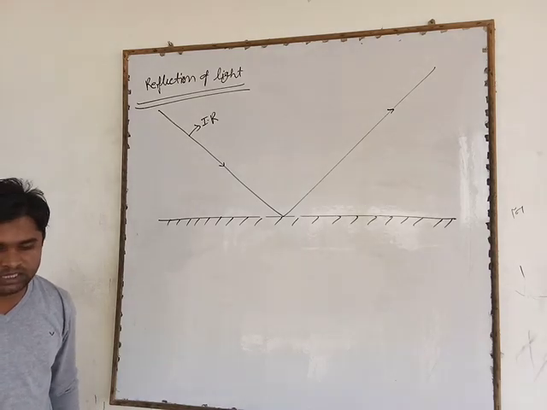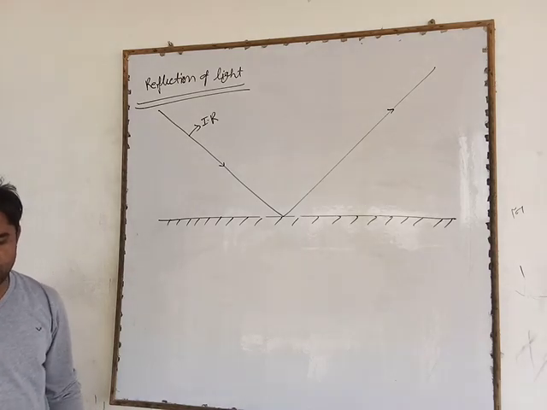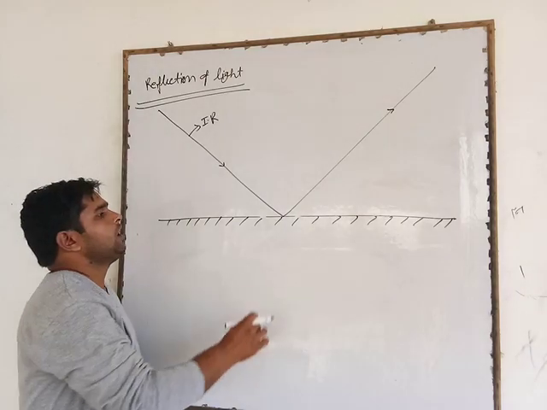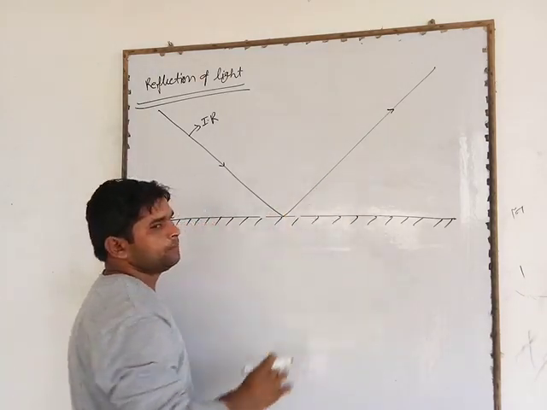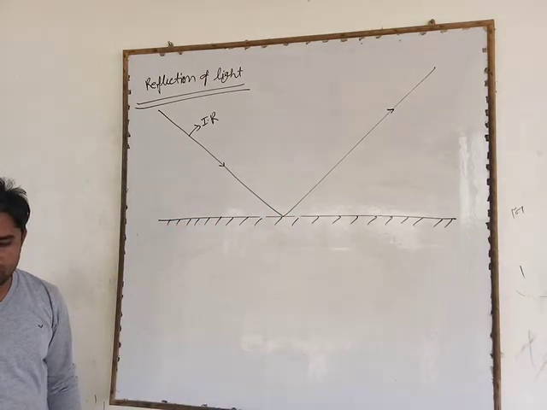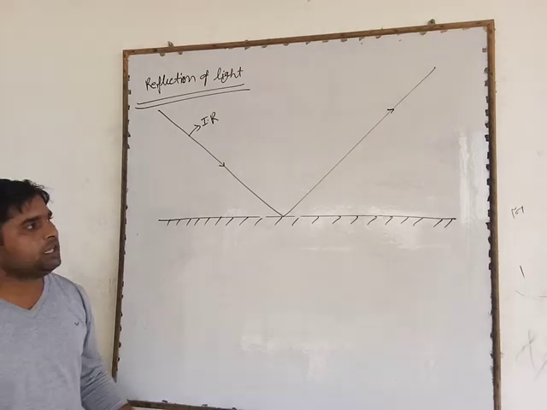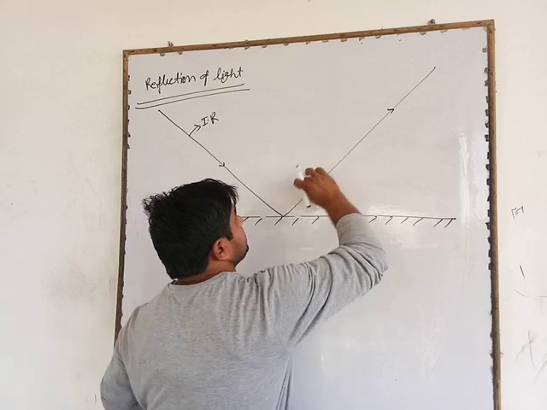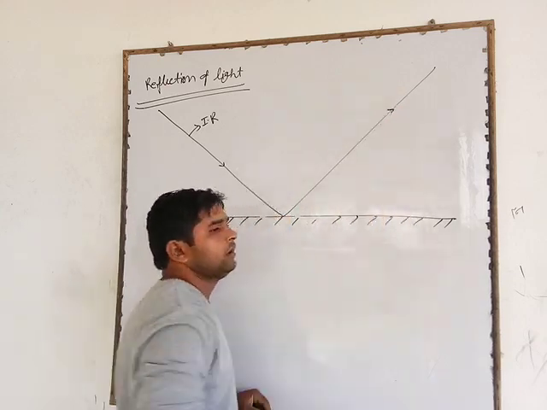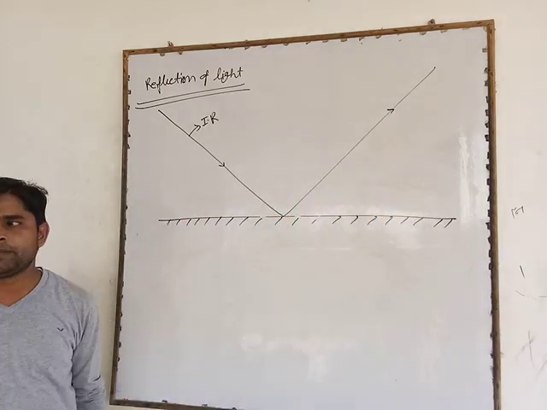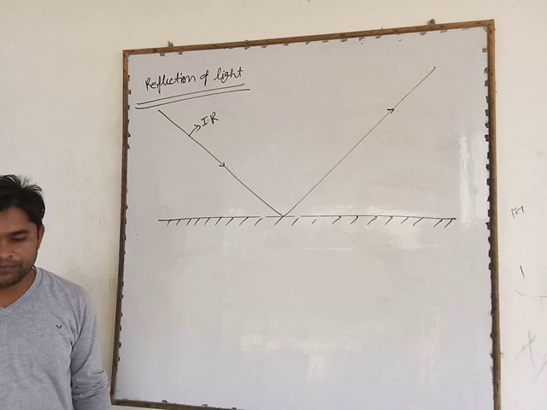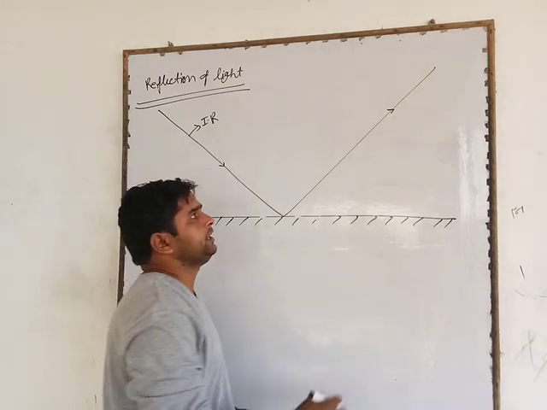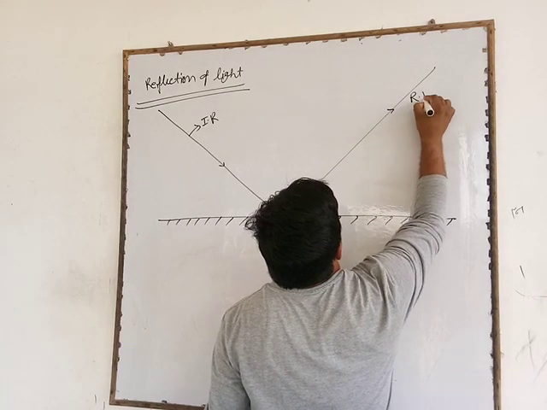The ray of light which gets reflected from the polished surface or mirror is called the reflected ray of light and is denoted by RR.